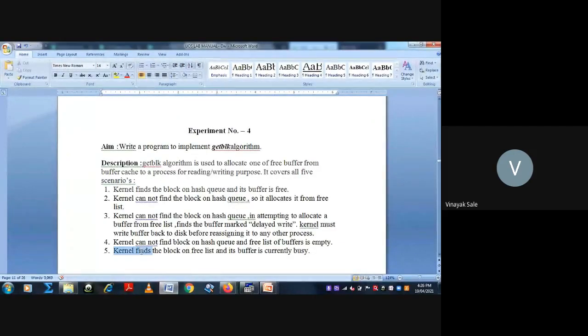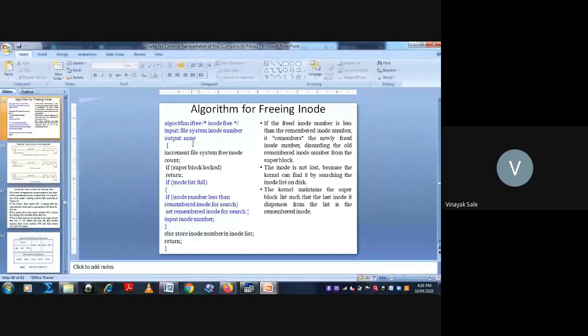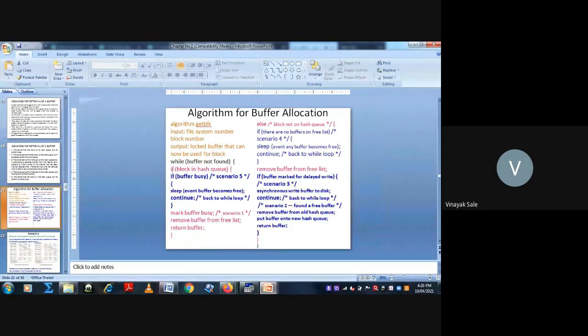Scenario 5 is kernel finds block on hash queue and its buffer is currently busy. This scenario shows that the buffer is busy, but it is on hash queue.